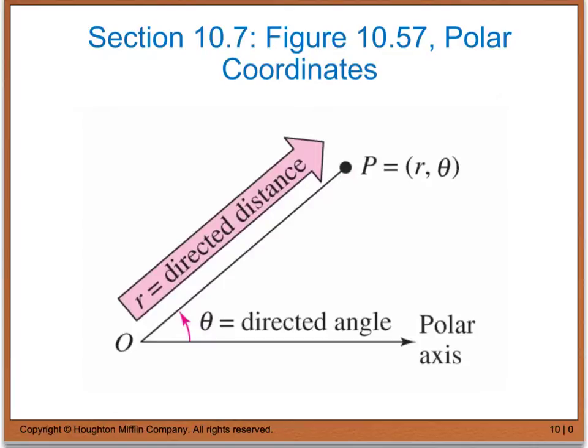So r is the distance from O to the point P, and the coordinates for P are (r, theta). Just like back in chapters 5 and 6, theta is measured off from that polar axis. The actual graph of a polar coordinate system is also different than the rectangular system that we've been using so far, and I'll show you that in the next example.